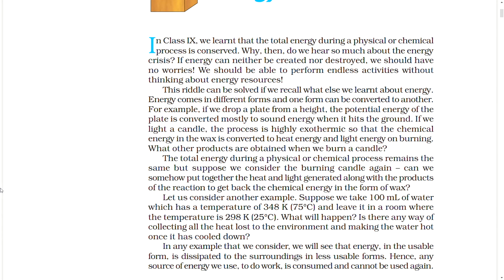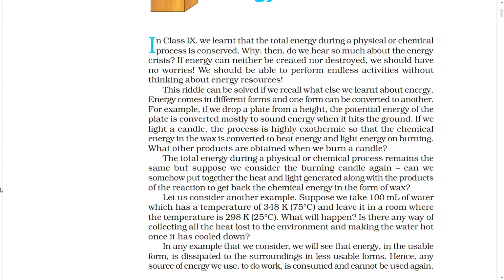For example, if we drop a plate from a height, the potential energy of the plate is converted mostly to sound energy when it hits the ground. If we light a candle, the process is highly exothermic so that the chemical energy in the wax is converted to heat energy and light energy on burning. What other products are obtained when we burn a candle? The total energy during a physical or chemical process remains the same.